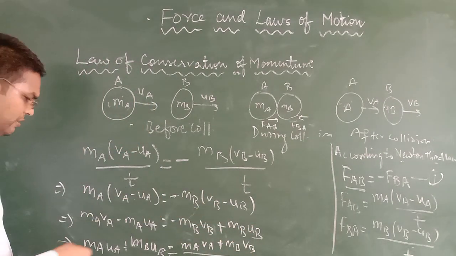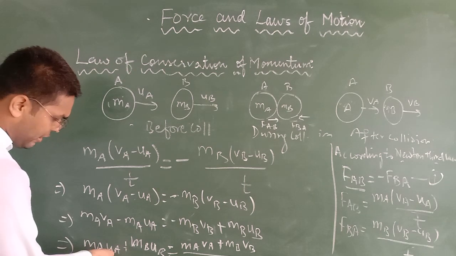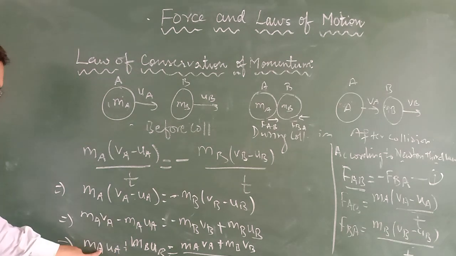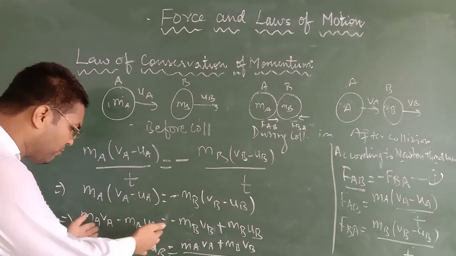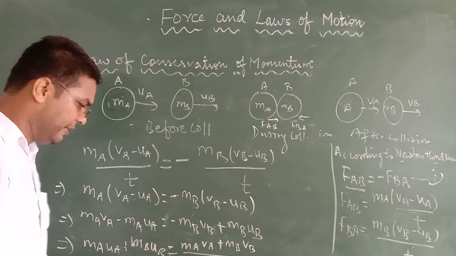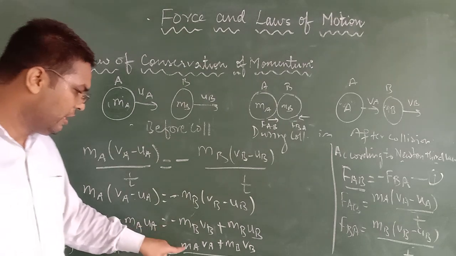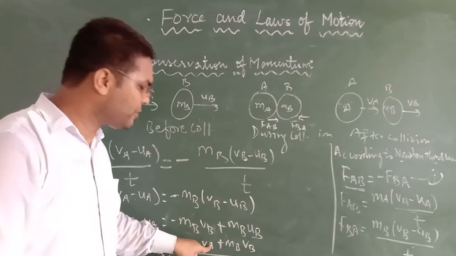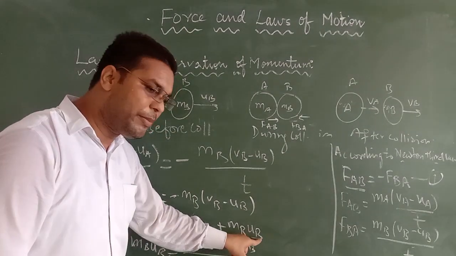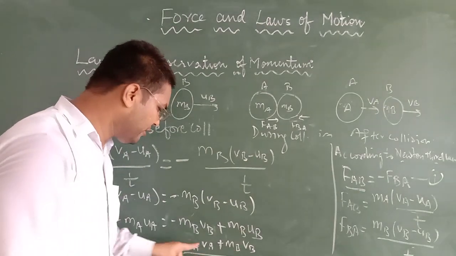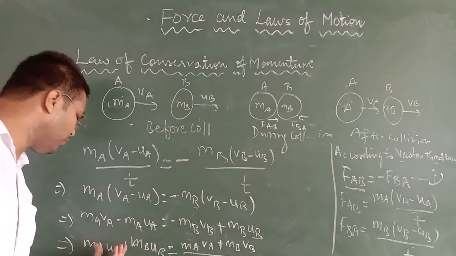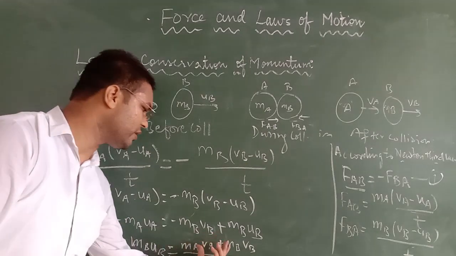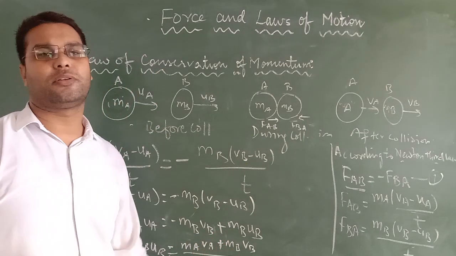Now I have arranged and got MA UA, initial momentum of object A, MB UB, initial momentum of object B, the sum is the total momentum of A and B before collision. MA VA, final momentum of object A, MB VB, final momentum of object B, that is the total momentum of both objects after collision. That's why we have proved that total momentum before collision is always equal to the total momentum after collision.